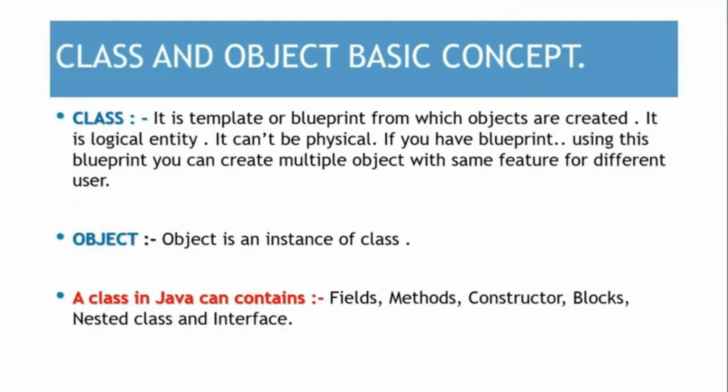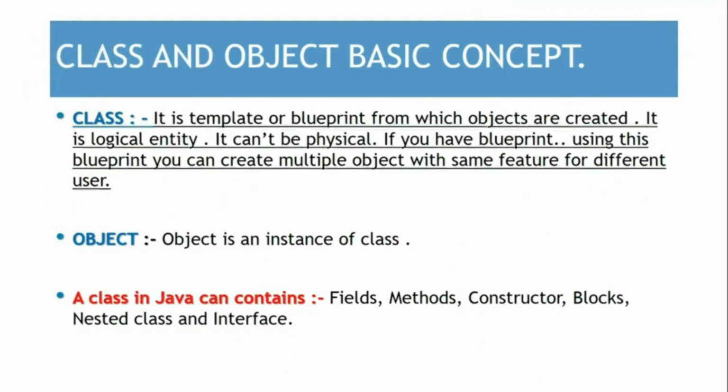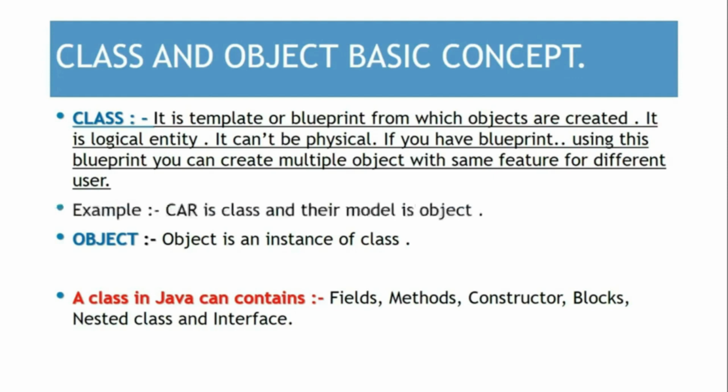Class and object, basic concept. Class is a template or blueprint from which objects are created. It is a logical entity. It can't be physical. If you have a blueprint, using this blueprint you can create multiple objects with the same feature for different users. Example, car is a class and their model is an object. Object is an instance of a class. Clear?